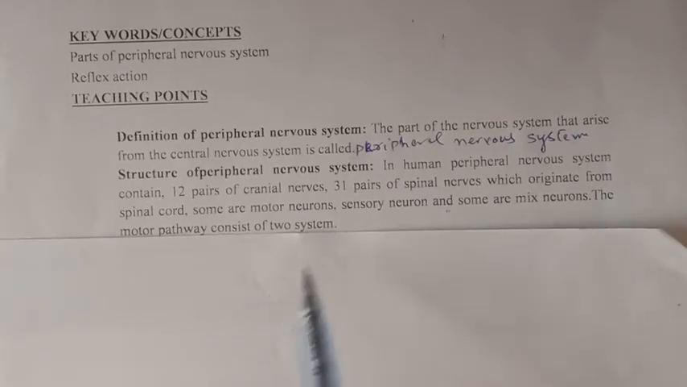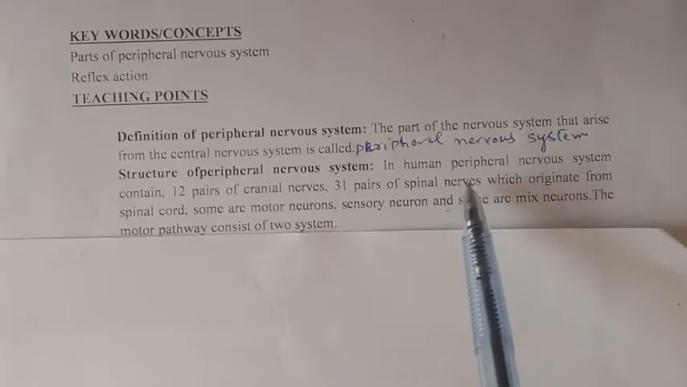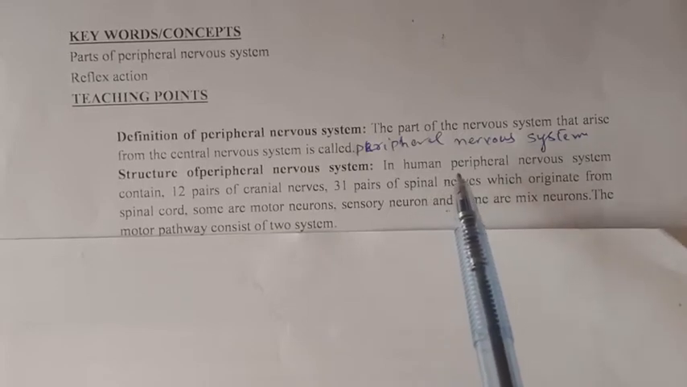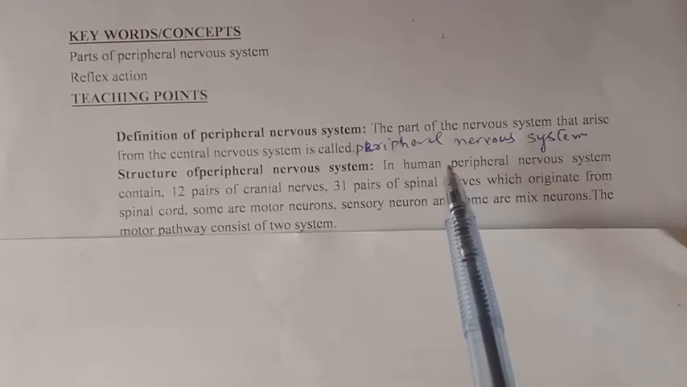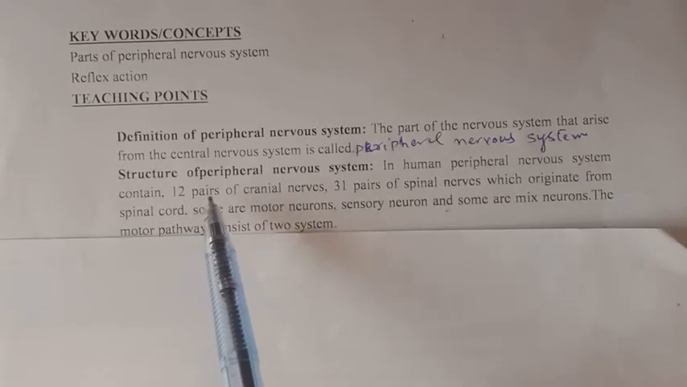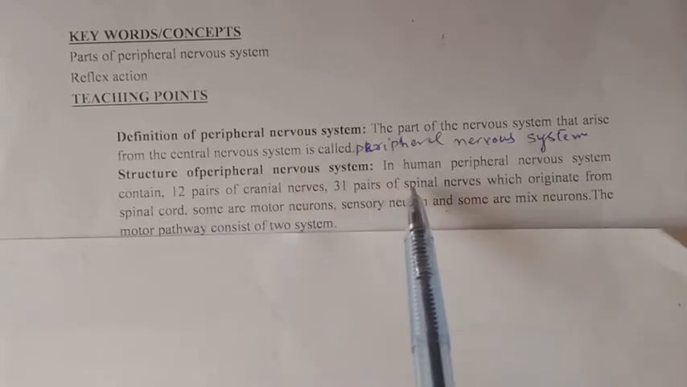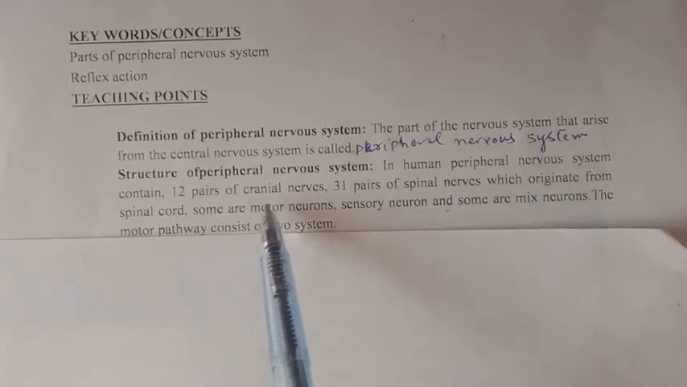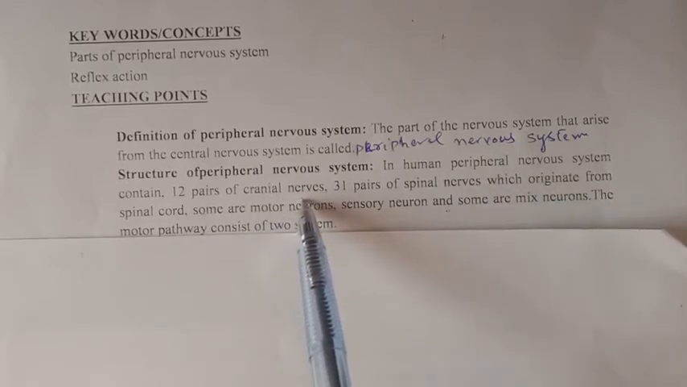Definition of the peripheral nervous system: the part of the nervous system that arises from the central nervous system is called the peripheral nervous system. So the network of the nerves arising from the spinal cord and brain is called the peripheral nervous system. In human, the peripheral nervous system contains 12 pairs of cranial nerves. The neuron bundles that arise from the brain are called cranial nerves.